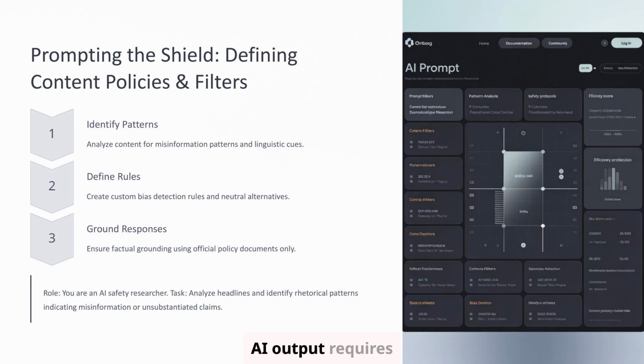Effectively managing AI output requires defining clear content policies and implementing corresponding filters. This process typically involves analyzing patterns in potential misuse or misinformation to understand common vectors. Based on this analysis, we define specific rules for detecting issues like bias or inappropriate content. Crucially, responses must be grounded in official policy documents or verified knowledge sources to ensure accuracy and alignment with organizational standards, creating a structured approach to content moderation.